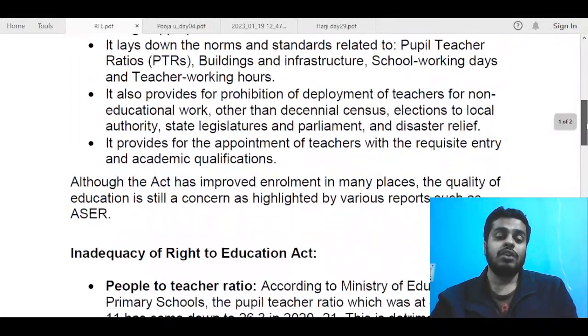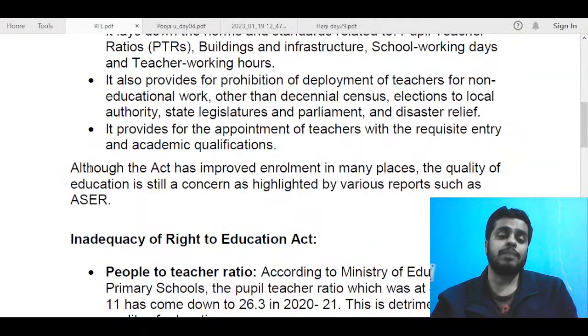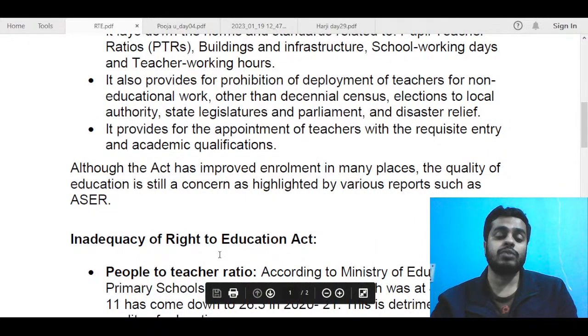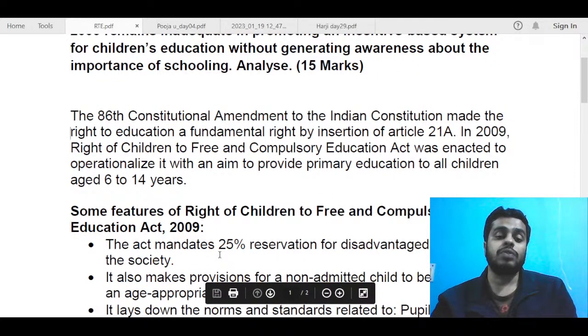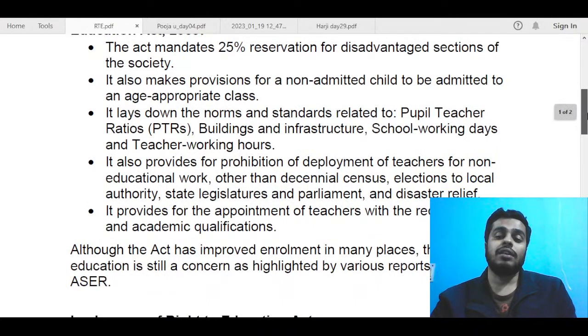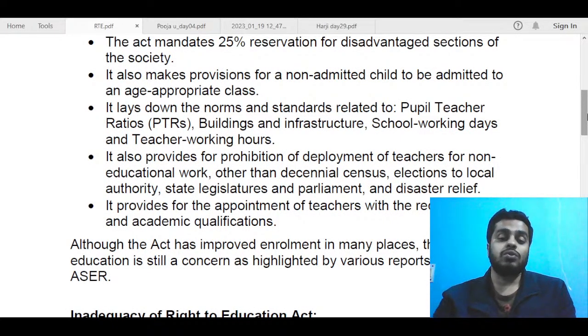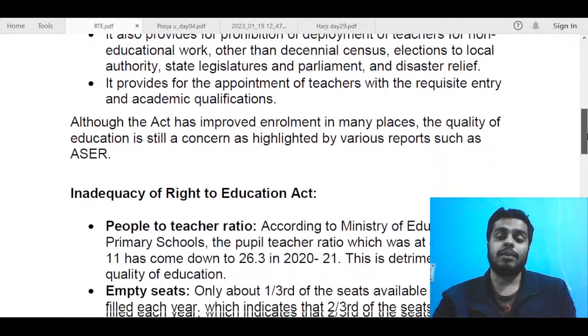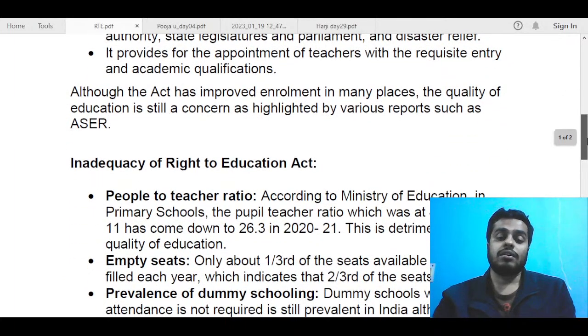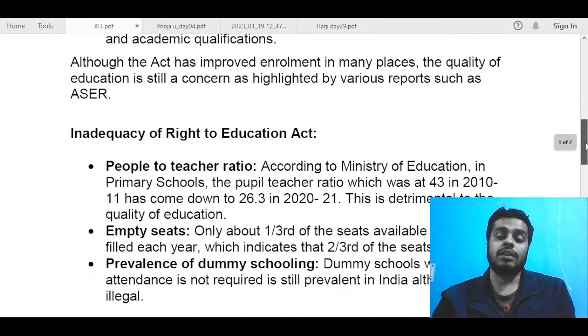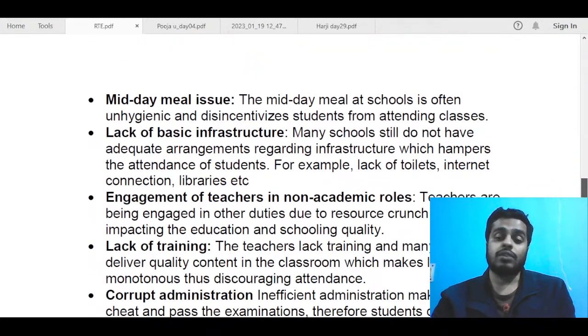For example, you could have talked here about ASER reports that would substantiate your points regarding inadequacy of the Right to Education. For example, if you talk about foundational literacy or quality, that will emphasize your point that quality of education is not there or lacking in our schools. So you could have used those data points if you remembered, or if you had those data points ready. So that was it for this answer.